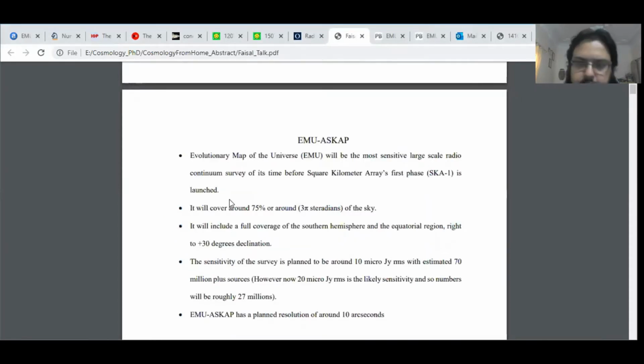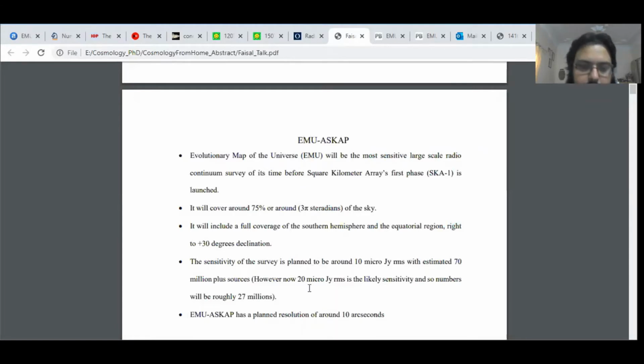EMU-ASKAP is going to be one of the most sensitive surveys of its time before the launch of the Square Kilometre Array. It will cover around 75% of the sky, and it will cover all the southern hemisphere up to plus 30 degrees declination. NVSS covered most of the northern hemisphere, but EMU will be 45 times deeper. Initially it was planned around 10 microJanskys RMS with an estimated 70 million plus sources.